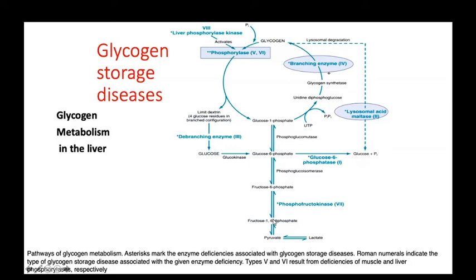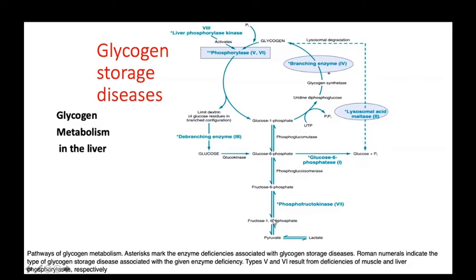The fourth type of glycogen storage disease occurs due to deficiency of branching enzyme. Glycogen is metabolized mostly in the liver, but a few parts are metabolized in muscles also. Muscle phosphorylase deficiency causes the fifth type of glycogen storage disease.